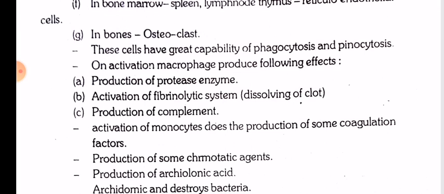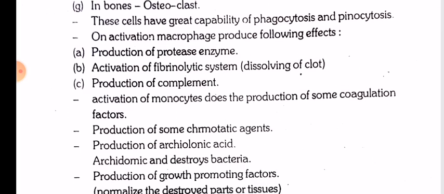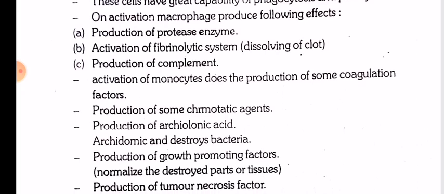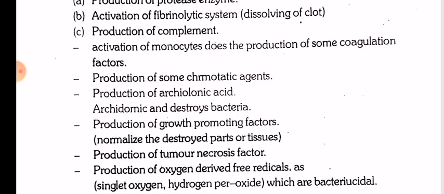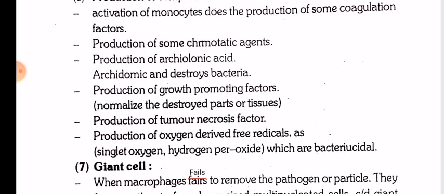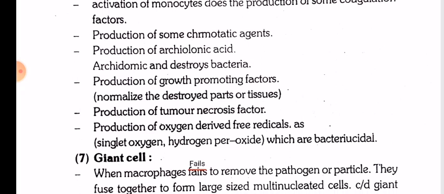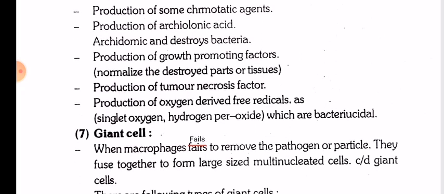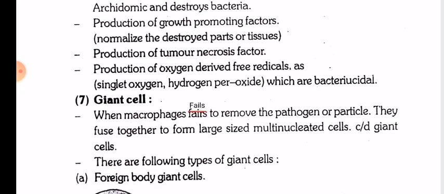On activation, macrophages produce the following effects: production of protease enzymes, activation of the fibrinolytic system and dissolving of clots, production of complement, activation of monocytes, production of some coagulation factors, production of some chemotactic agents, production of arachidonic acid, destruction of bacteria, production of growth promoting factors that normalize the destroyed part of tissues, production of tumor necrosis factor, and production of oxygen-derived free radicals such as singlet oxygen and hydrogen peroxide, which are bactericidal.